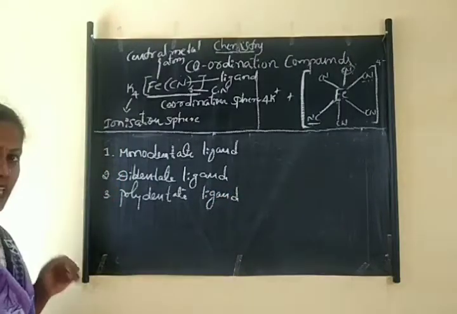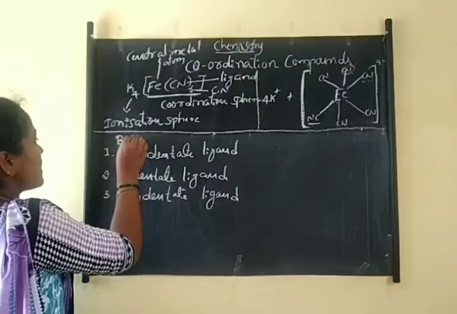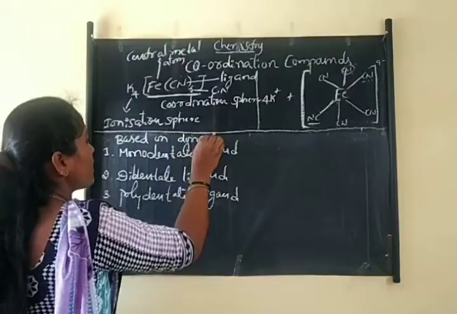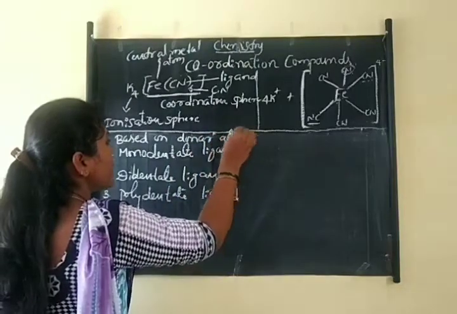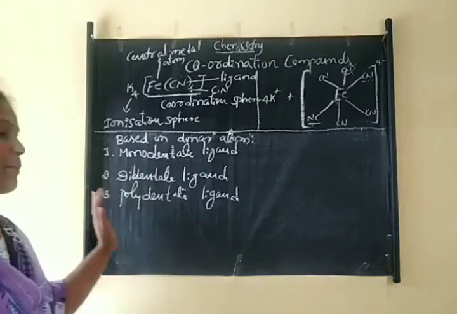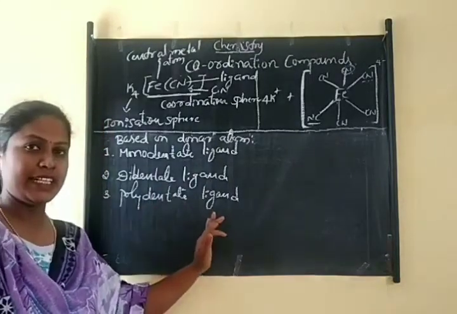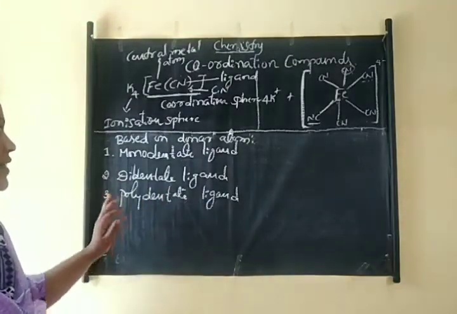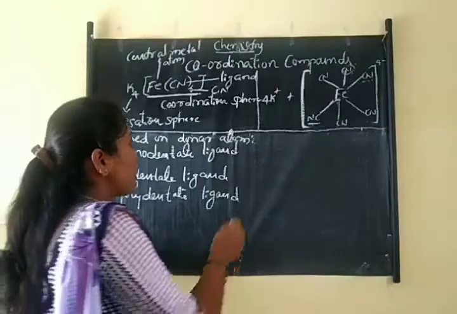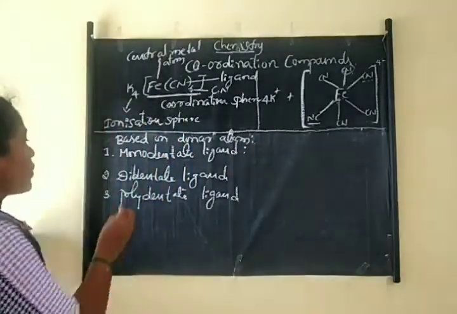Okay, so based on their donor atoms, ligands are classified into some different types. They are monodentate ligand, bidentate or didentate ligand, or polydentate ligand. These three are classified based on donor atoms. Then what is meant by monodentate ligand? So what is meant by mono?